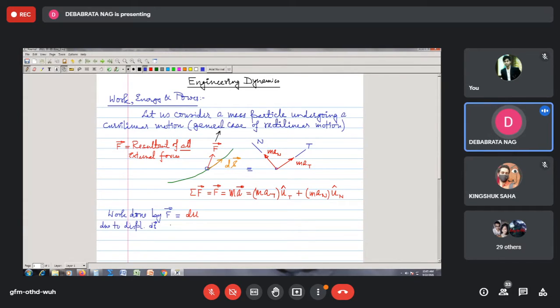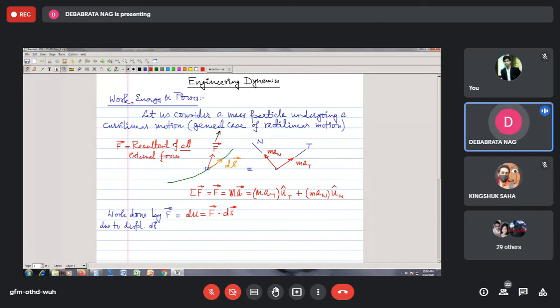Because of this displacement we have this work done, and this work done can be represented, by definition, as the dot product between these two vectors. So you have the force vector, which is the resultant of all the external forces, and under the action of this resultant of external forces we have this displacement vector ds bar.